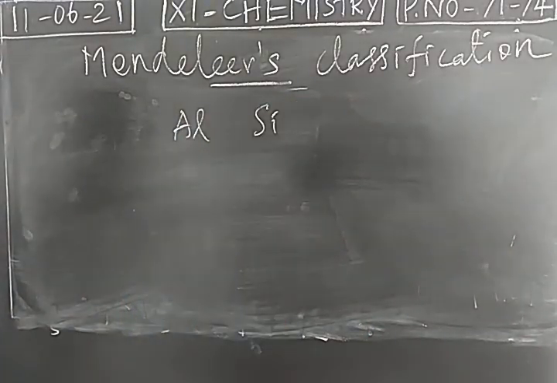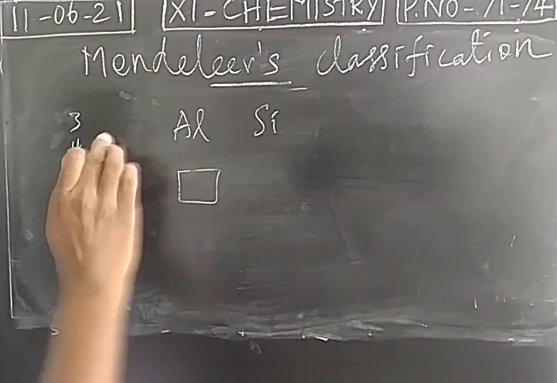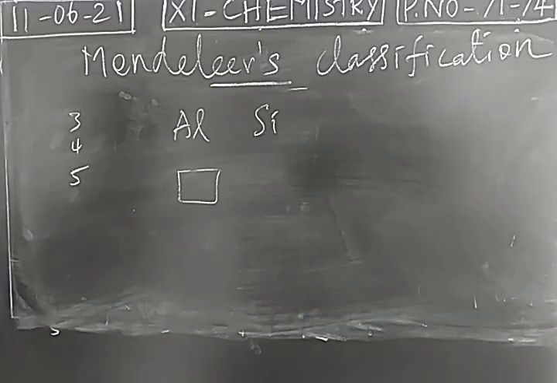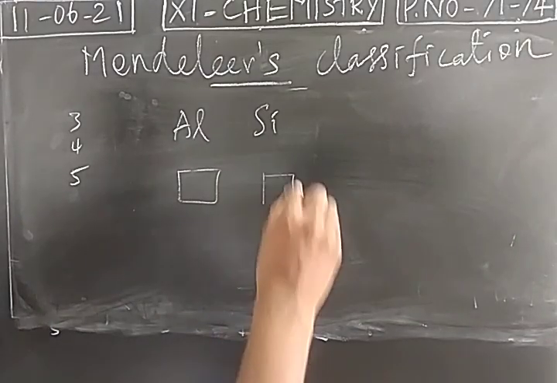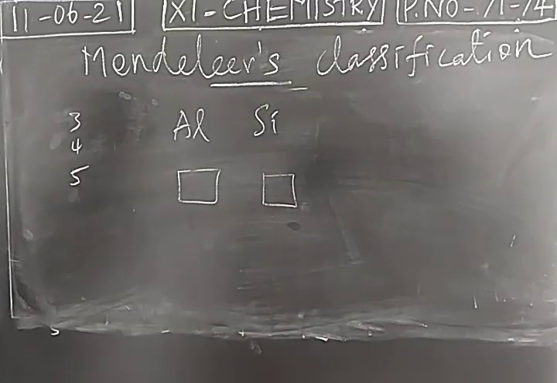So below aluminum in fifth period, this is in third period. Aluminum and silicon will be in the third period. In fifth period, he left two empty spaces. So these two elements were not discovered during the lifetime of Mendeleev. So later the elements were discovered.